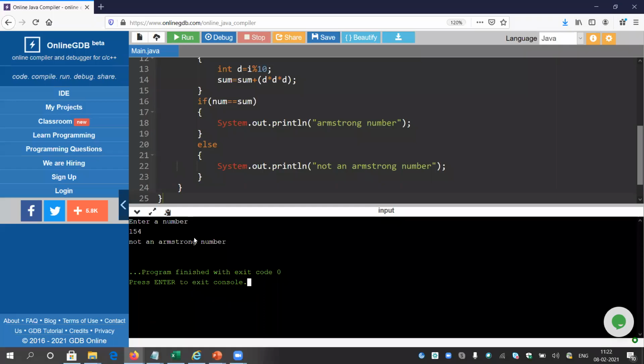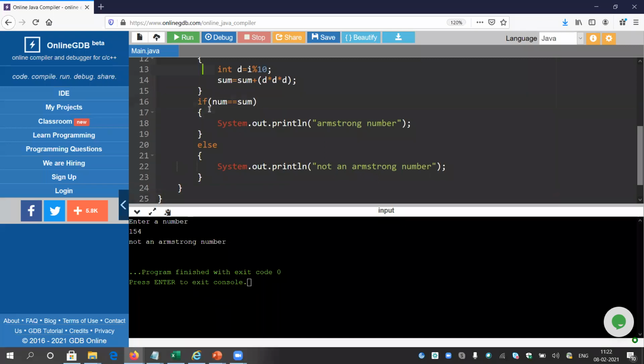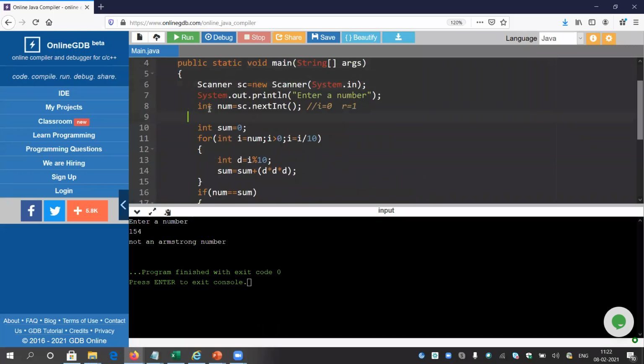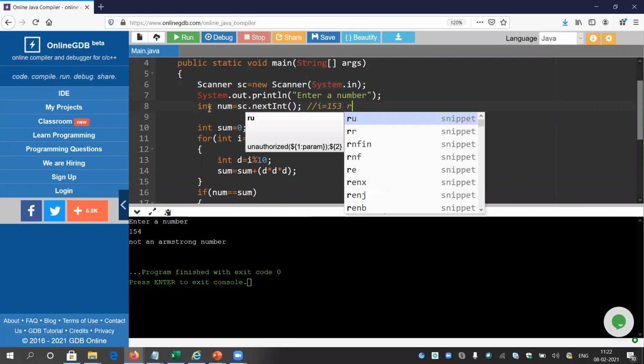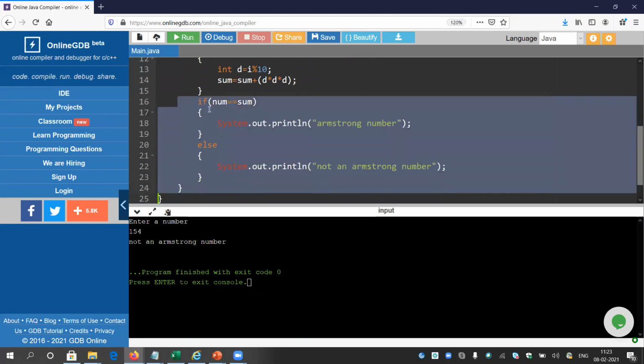Now the next program: enter a number and print its reverse. This is the last program for topic 1, extract digits. So suppose anyone gives 153 once again. What will be the reverse of 153? If I equals 153, the reverse would be 351. So how do we calculate that? First, I will take a variable reverse, that will be 0. I do not require this printing of Armstrong number or not Armstrong number.